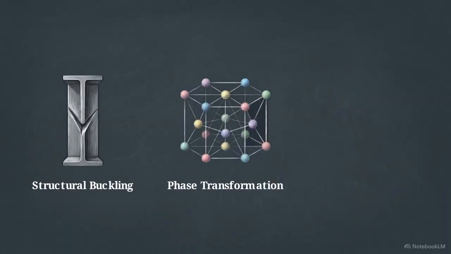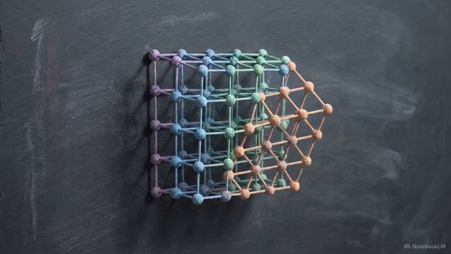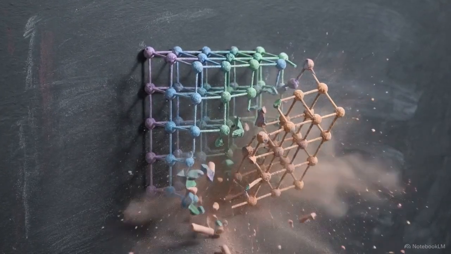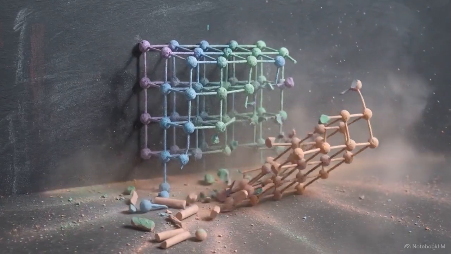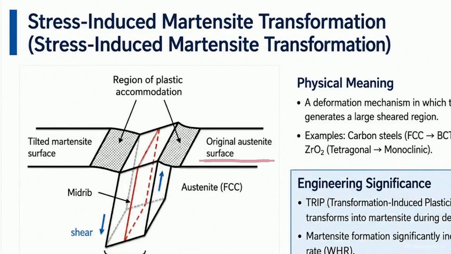To survive extreme environments and avoid catastrophic brittle failure, engineered materials bypass these frozen slip planes entirely. They rely instead on massive structural buckling, spontaneous phase transformations, and atomic mirroring. These advanced plasticity modes function as mathematically predictable survival mechanisms, enabling engineered materials to endure conditions that would otherwise lead to immediate fracture. We begin with stress-induced martensitic transformation.